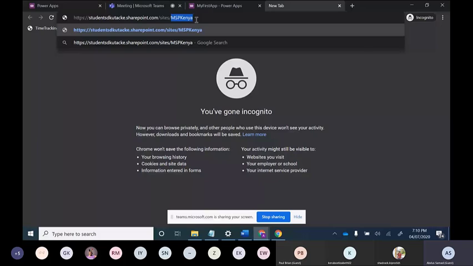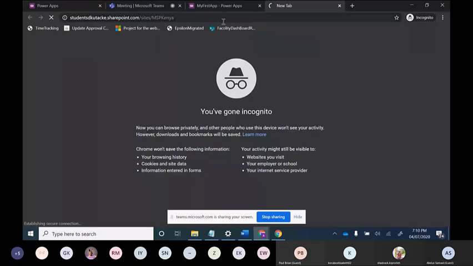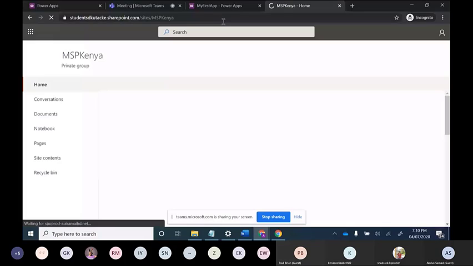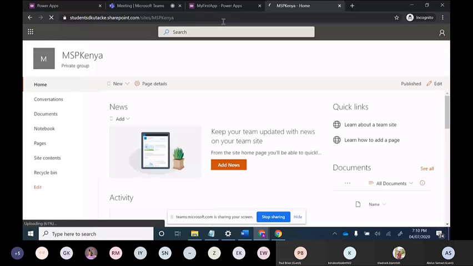So I will show you how a SharePoint site looks like. So this is how a SharePoint site looks like.